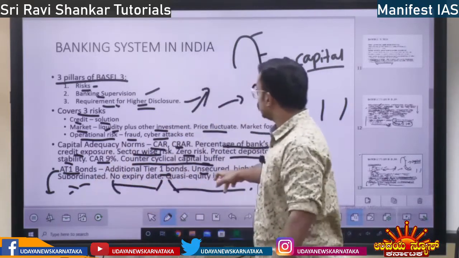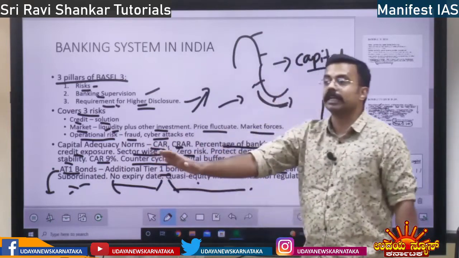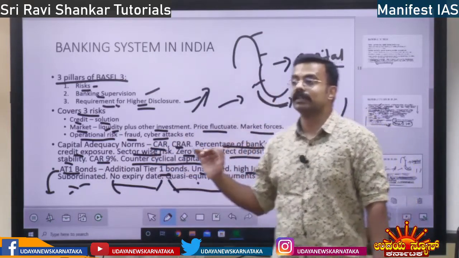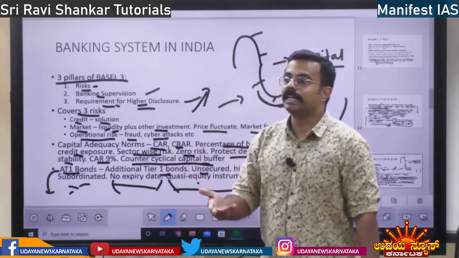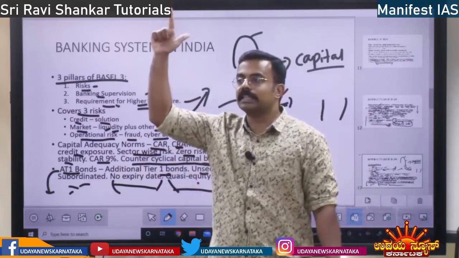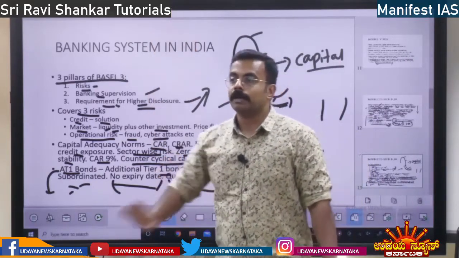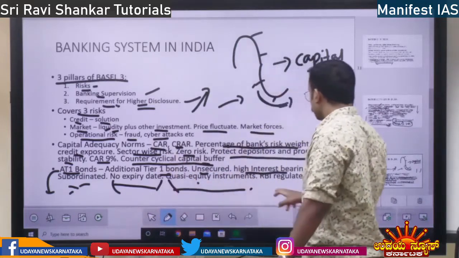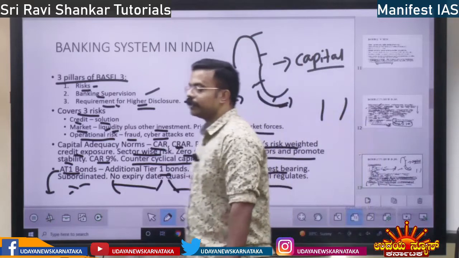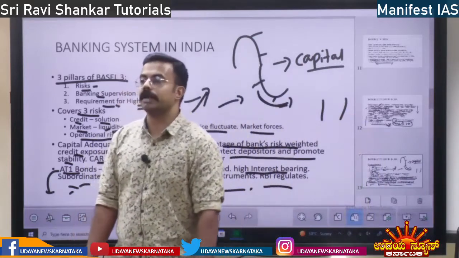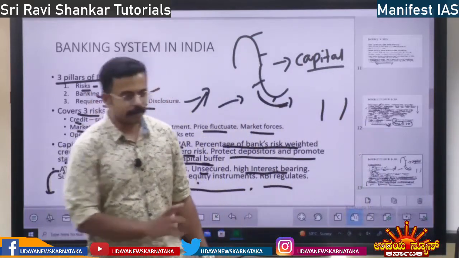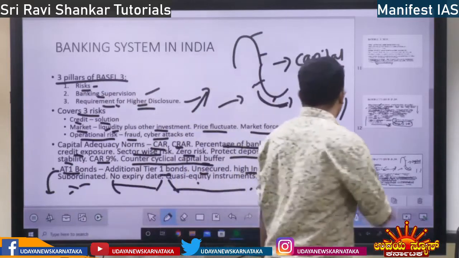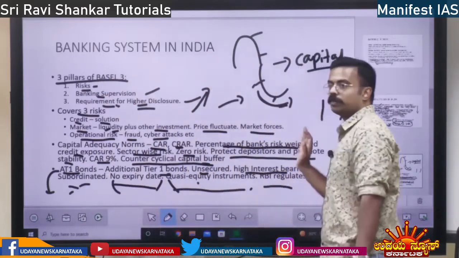So it is quasi-equity, but not complete equity. Why quasi? Not complete, because with complete equity the share price goes up and goes down. Quasi equity means it is fixed. That is one thing. Then these AT1 bonds which banks issue are regulated by RBI. So it is a minor concept. Don't worry too much. You just know these points, more than sufficient.